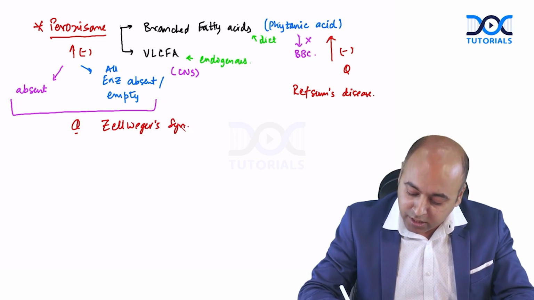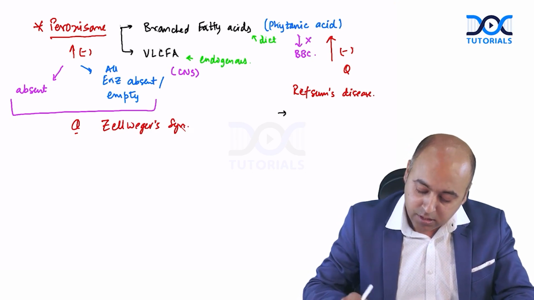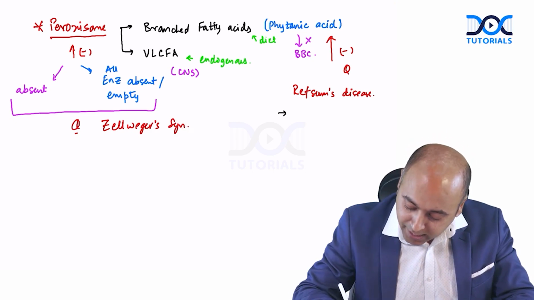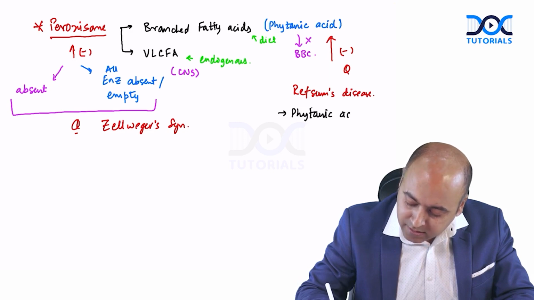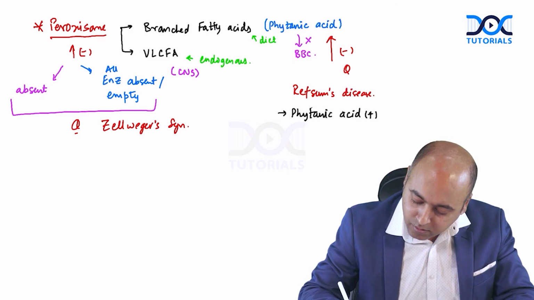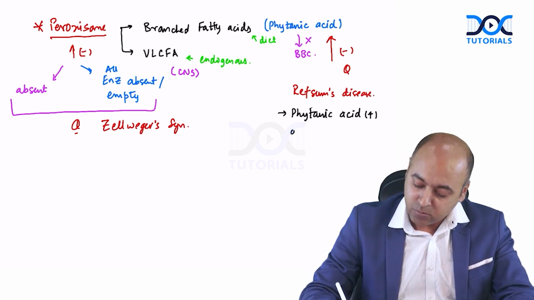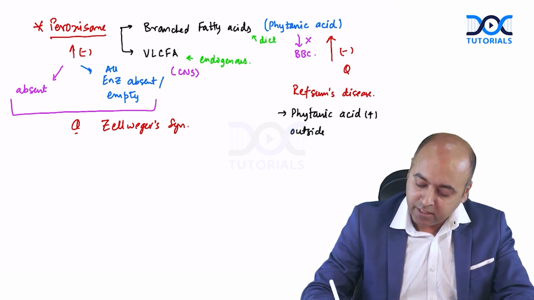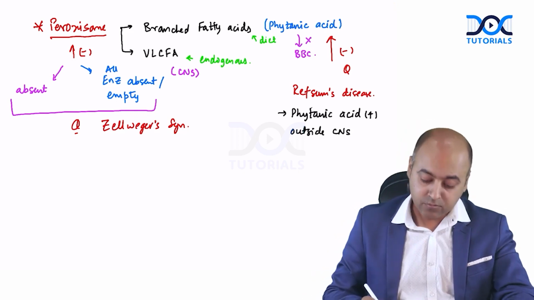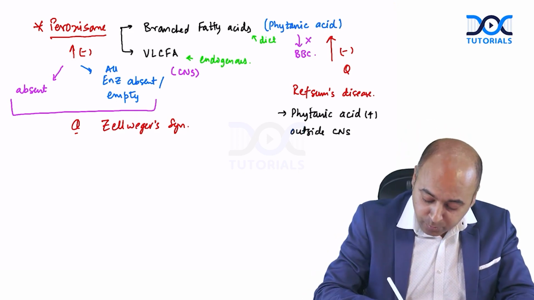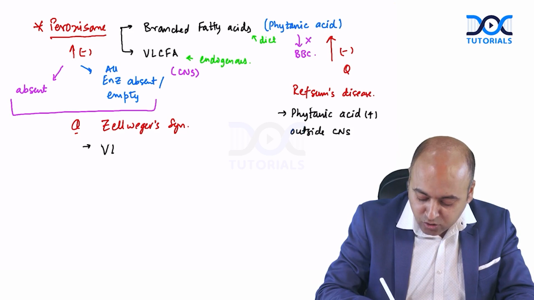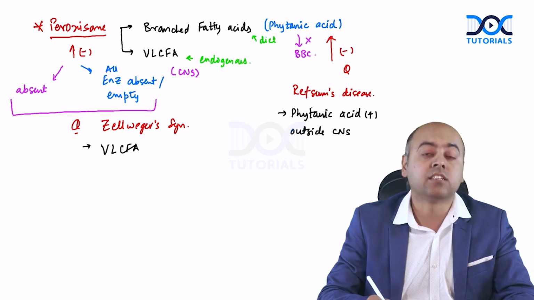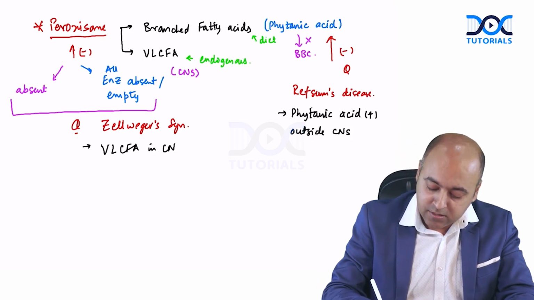As you can make out, in Refsum disease there will be accumulation of the phytanic acid, and this accumulation will occur outside the CNS. In Zellweger syndrome, predominantly there will be accumulation of very long chain fatty acid in the CNS.